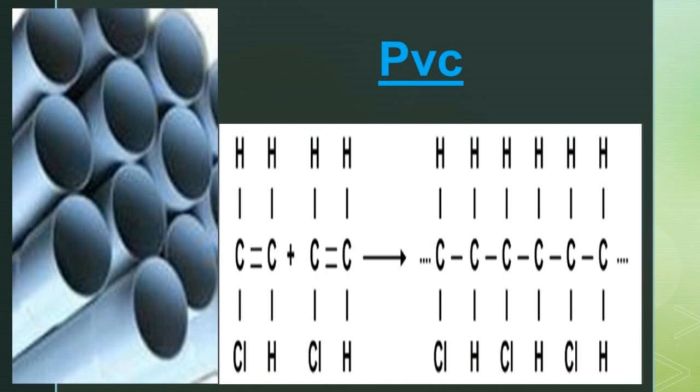PVC is the full form of polyvinyl chloride. It is a common plastic used for water pipes. The monomer and the polymer of PVC are shown below. You can see in the picture that the monomer, in the process of polymerization, gives the polymer. That means many monomers join together to form many units. That is called a polymer. Polymer means many things.